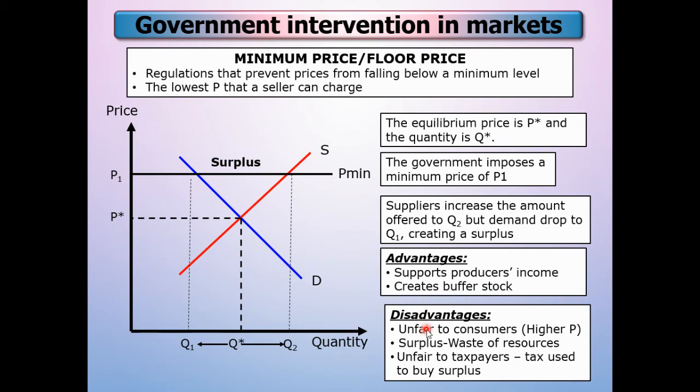Okay, it will create unemployment contoh. Okay, so these are the objective, these are the advantages. Okay, these are the disadvantages of the minimum price or floor price.